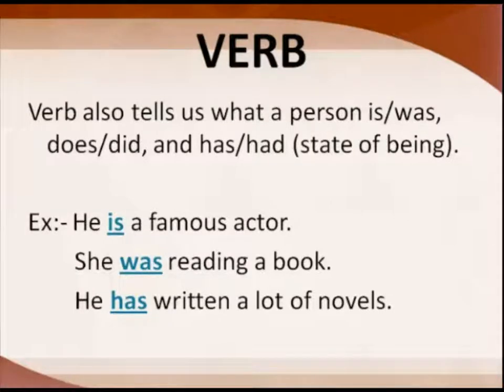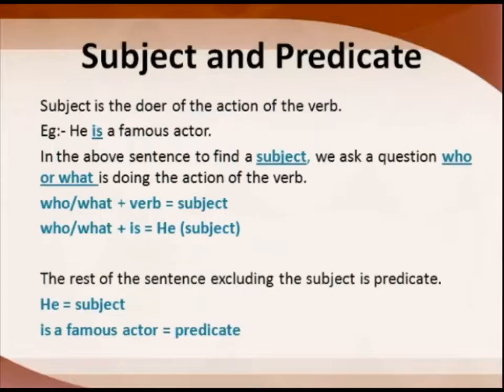If you look at the second example, she was reading a book. Here reading is a main verb, so was will become an auxiliary verb or helping verb. Where we have a main verb, these words will become helping verbs. If there is no explicit main verb, these verbs will become the main verbs themselves. He has written a lot of novels. Written is a main verb and has is a helping verb.